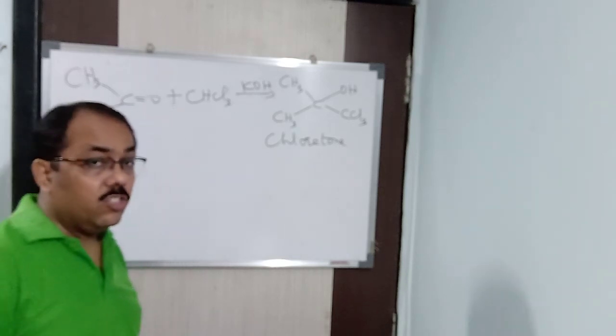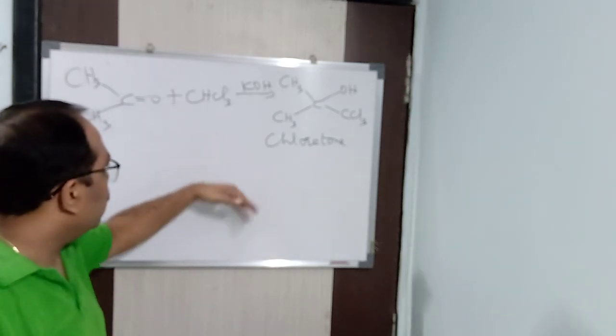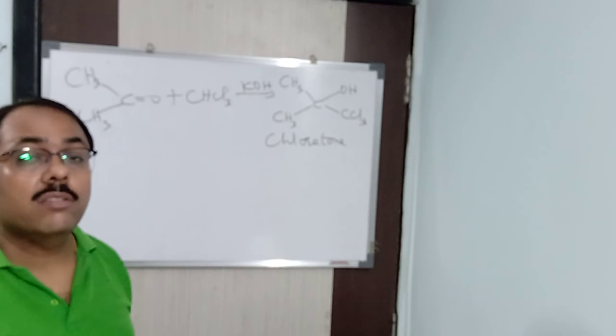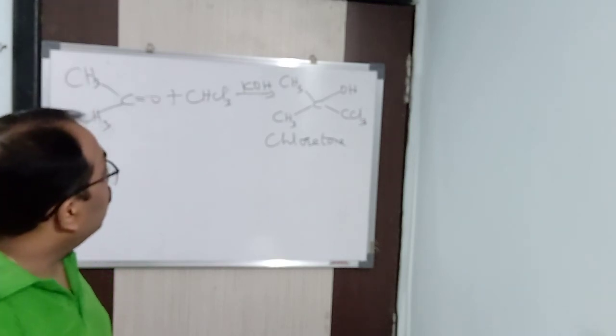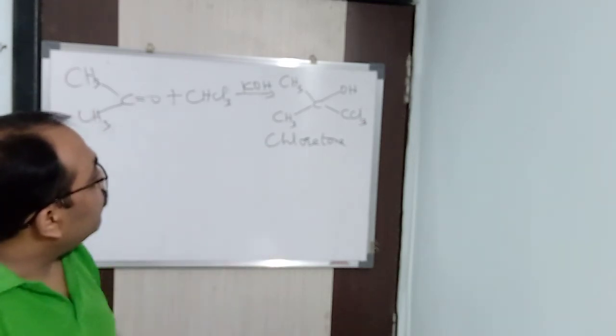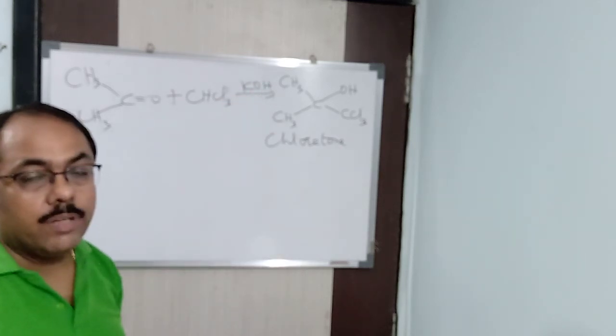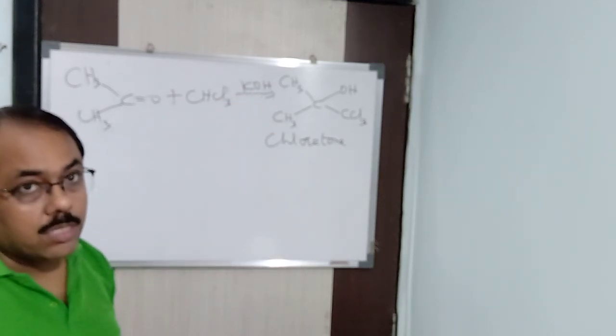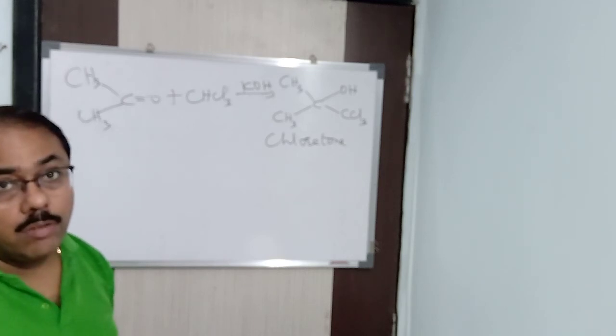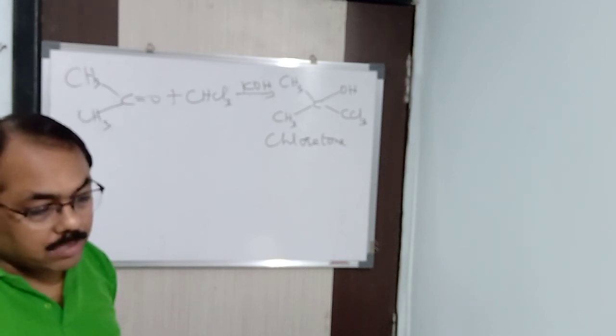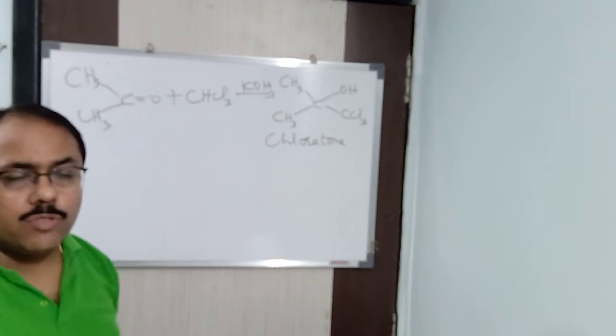But aldehydes do not undergo this particular reaction. Why is it so? Aldehydes are more reactive than ketones. Why will it not do so? Because in presence of this particular KOH, aldehydes will undergo aldol condensation. It is going to undergo condensation reaction, and hence you will get a different product which we have already seen.